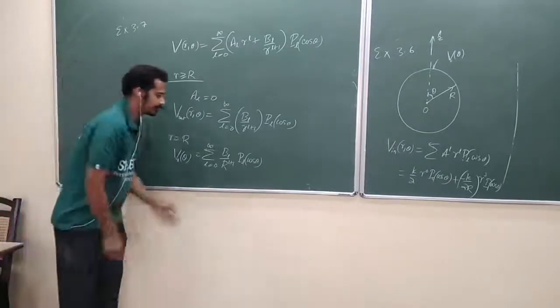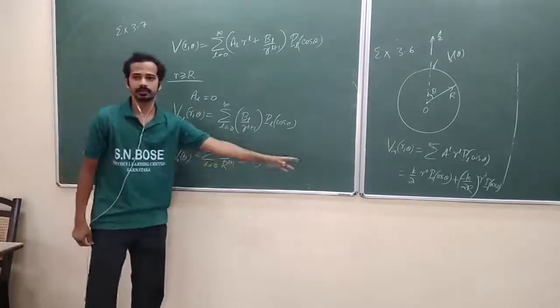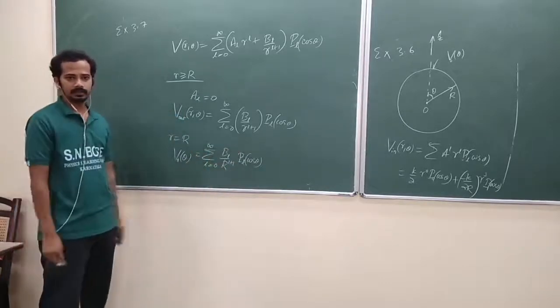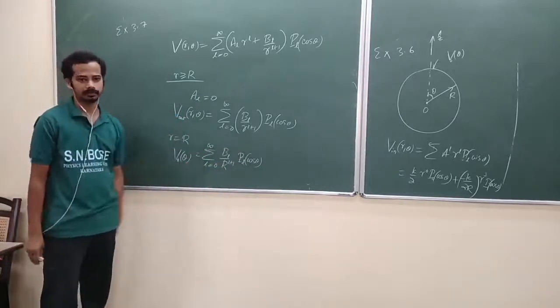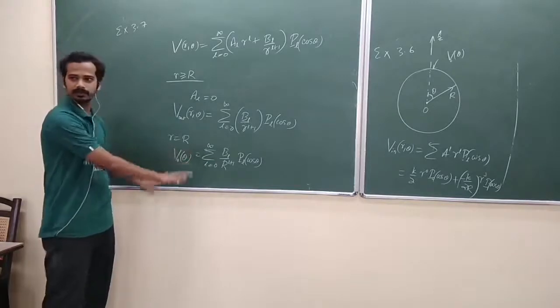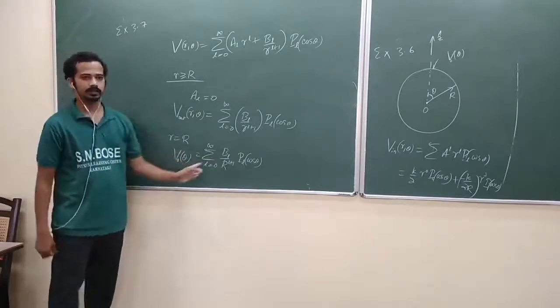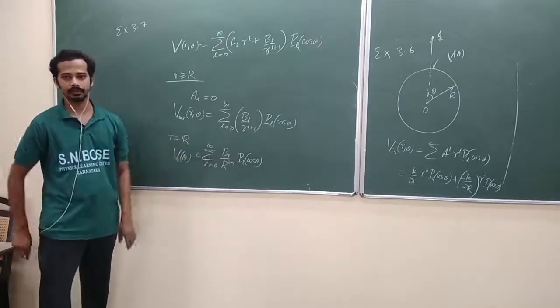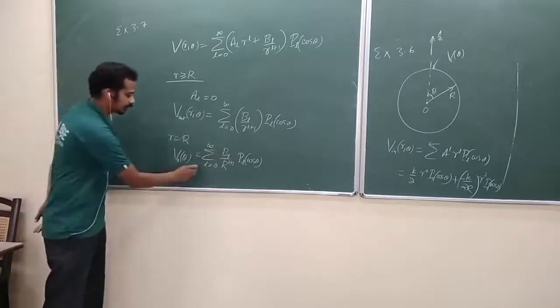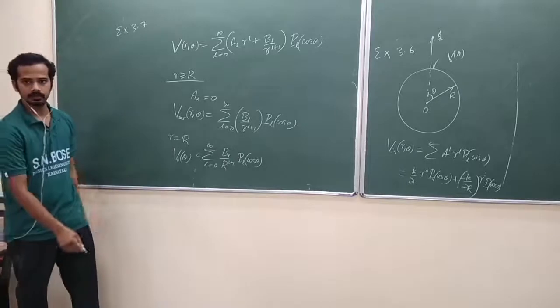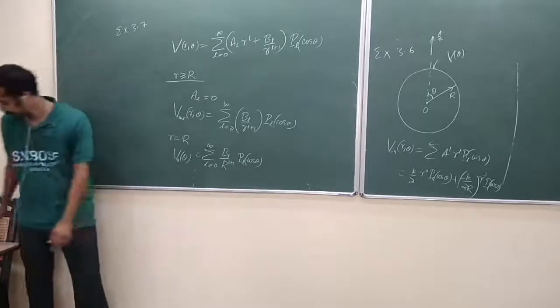Now again the same thing: multiply by P_L dash of cos theta sin theta d theta and integrate. But that's not needed for this problem. From this you can just proceed: write this in terms of Legendre polynomials and then compare the coefficients to find B_L. I'm just skipping the next step, since he has written that one.